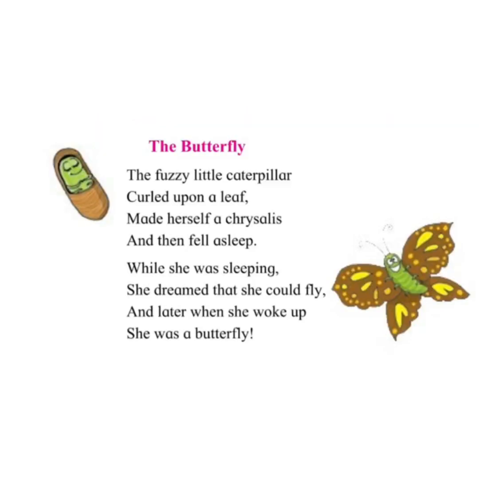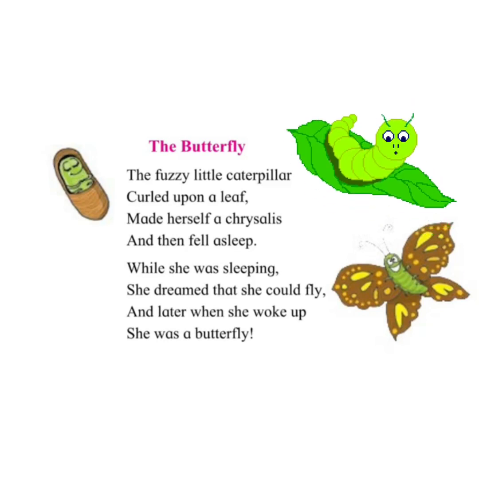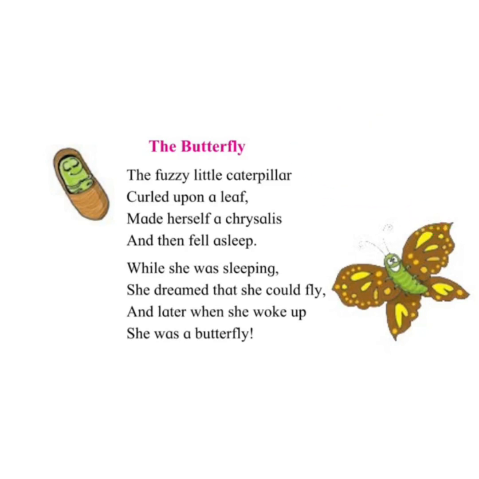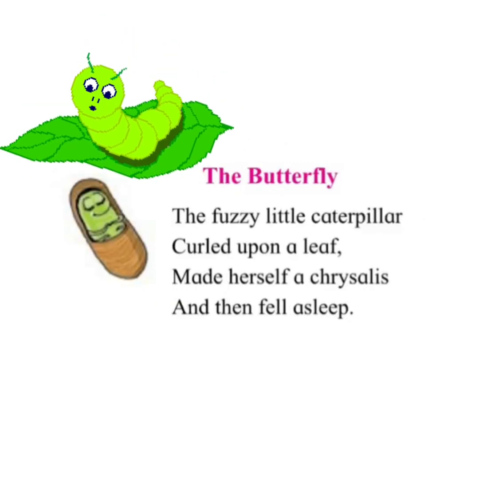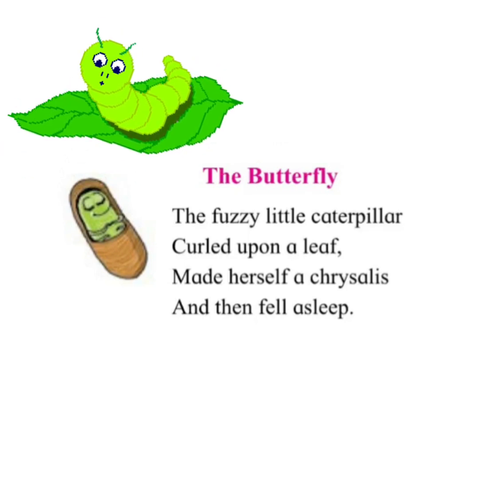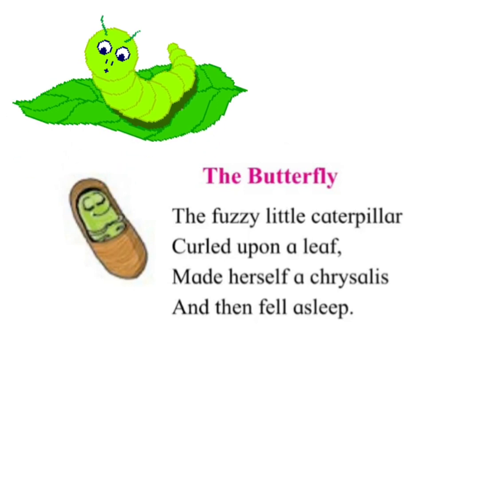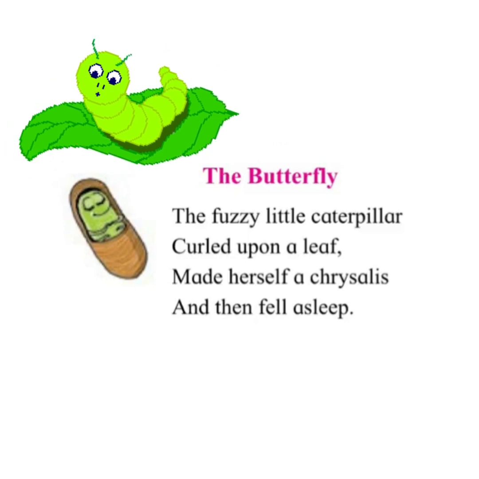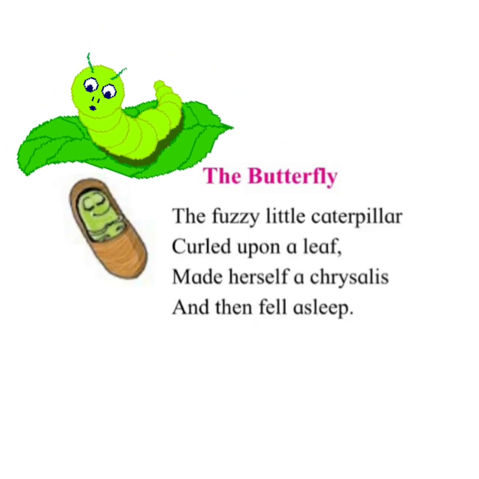Okay, students. Now let's see the second part, The Butterfly. A fuzzy little caterpillar curled upon a leaf, made herself a chrysalis, and then fell asleep. While she was sleeping, she dreamed that she could fly. And later when she woke up, she was a butterfly. So here it shows the stages of a butterfly. So what is in the first stanza? The caterpillar was curled on the leaf and it turned into a chrysalis. You know, chrysalis means a stage where it is sleeping and it has a cover over it.